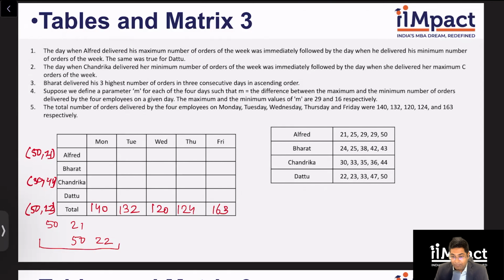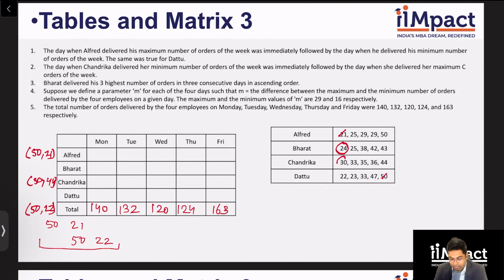Now this is where the play with numbers comes in. Let's see what pairs we can use to make that 16 value. For the sake of discussion, let's assume that we've already used up 21 and 50. If I take 24 as the minimum of some day and add 16, I get a 40, but there are no 40 orders. So that's not possible.